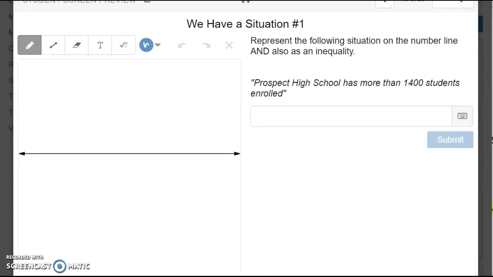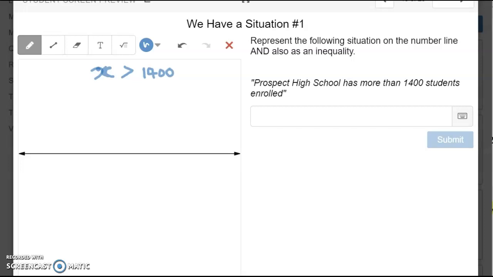Okay, represent the following situation on the number line and also as an inequality. The Prospect High School has more than 1,400 students enrolled. So let's just call that x, the number of students at Prospect, has more than, that means it's bigger than 1,400 students. Okay, so that will be the inequality that I would write here.